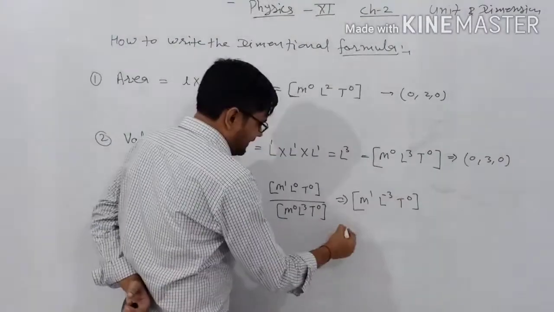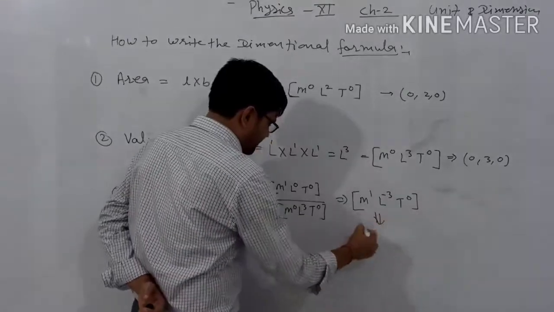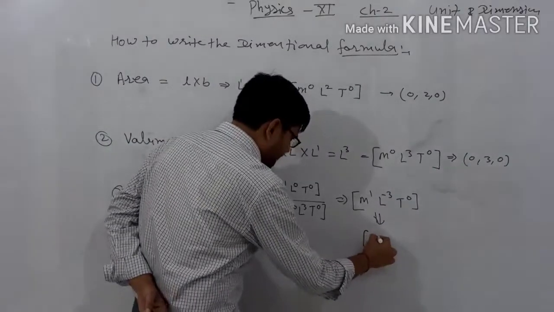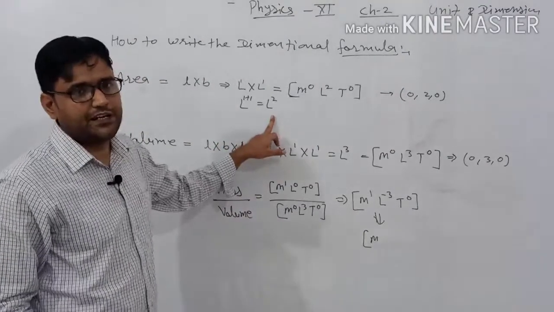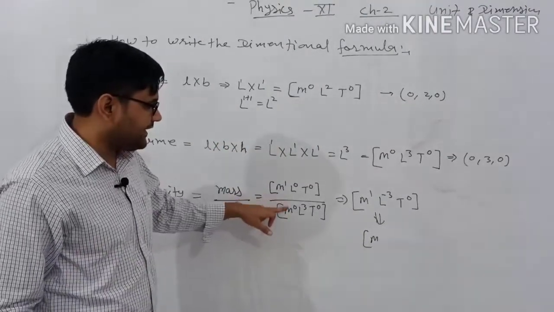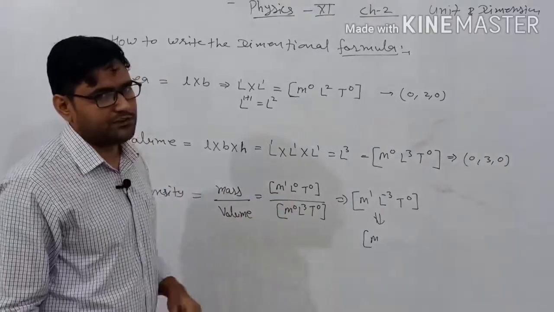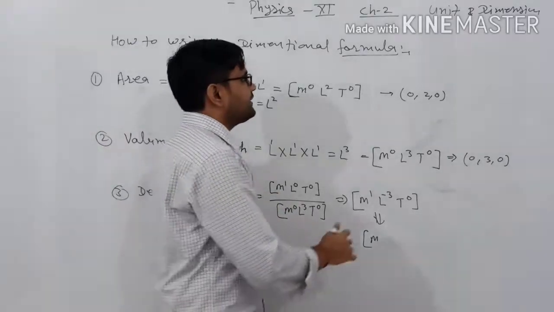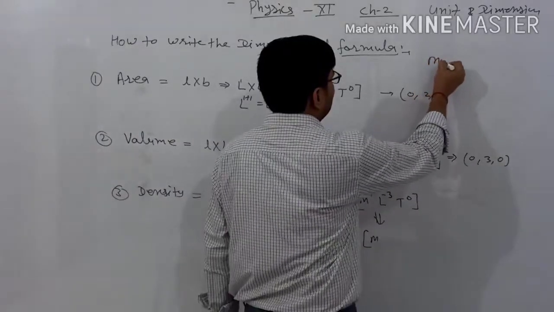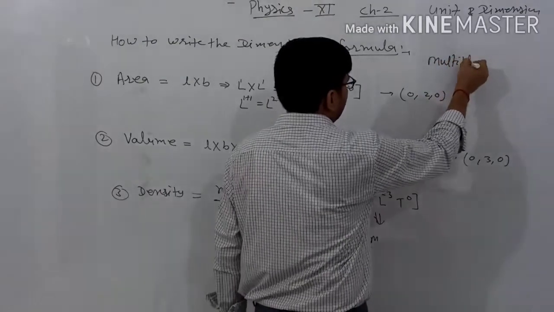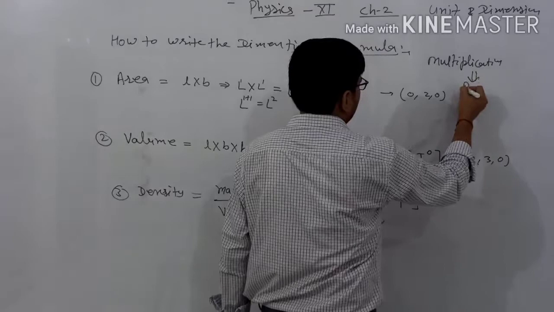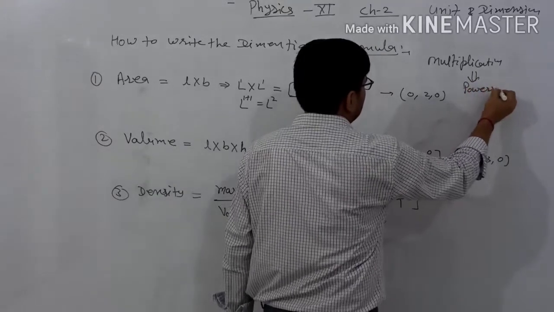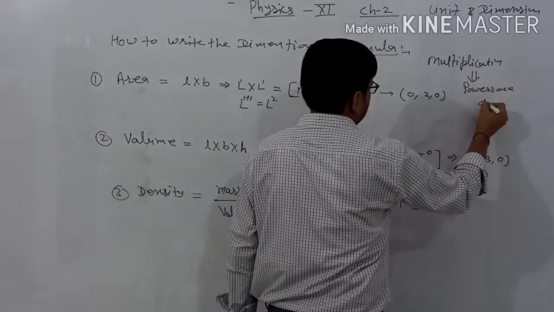For better understanding, I will write down how it is obtained. When quantities are multiplied, their powers are added. When quantities are divided, their powers are subtracted. What formulation should we remember? During multiplication, powers are added.